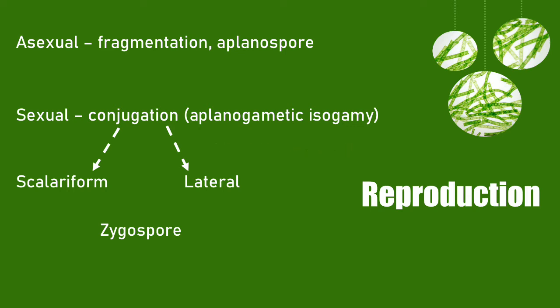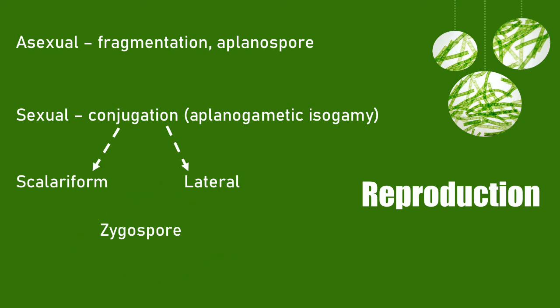So, one of the gametes which is active is termed as the male gamete and the other one which is more passive is termed as the female gamete, but they look identical in their morphology. So the conjugation can be of two types. When we say conjugation, it means the fusion of the entire contents of two vegetative cells. That is the meaning of conjugation. And this conjugation can be seen as scalariform conjugation or lateral conjugation. Whatever the type of conjugation, at the end, the sexual spore that is formed is called the zygospore.